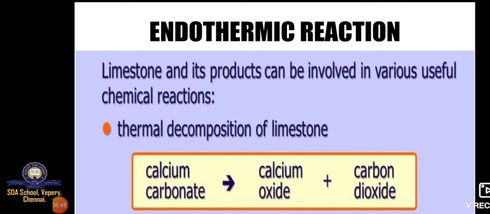Here we have limestone. Limestone is nothing but calcium carbonate. When we give the temperature, what is happening? One molecule is going to break into two individual compounds. First one is calcium oxide and then carbon dioxide. So when we are heating the calcium carbonate in a test tube, carbon dioxide gas comes out and the remaining solid is calcium oxide.